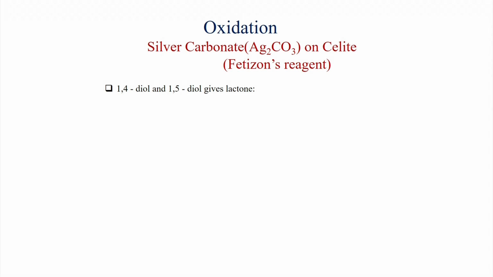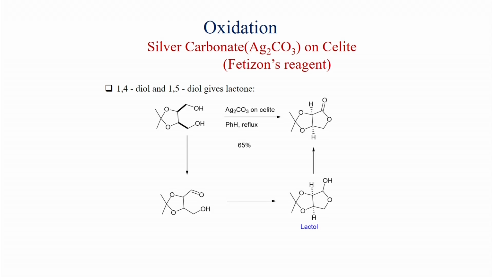1,4-diol and 1,5-diol give lactone. Like this diol, when treated with silver carbonate, it gives first the aldehyde, one alcohol oxidized to the aldehyde, and then it gives the lactol. So, lactol is formed and this lactol on oxidation gives the lactone. Also, when a pentane diol is used with silver carbonate on celite in benzene reflux condition, you get this lactone in good yield.